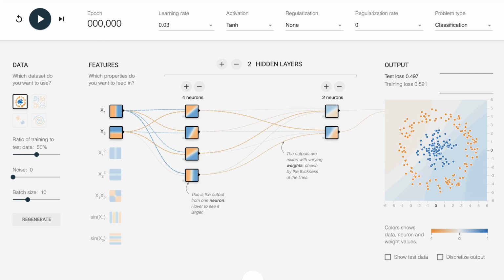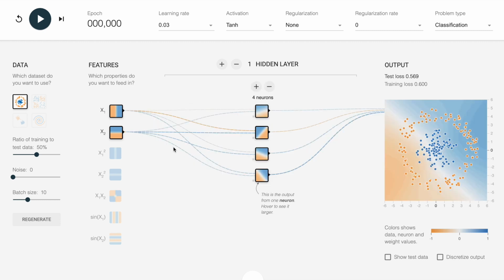Let's start with the basics. We have a simple pattern here, a circle, and our goal is to teach the neural net to classify points inside and outside the circle. We'll use just one hidden layer with 2 neurons. Think of neurons like decision makers analyzing different parts of the data.